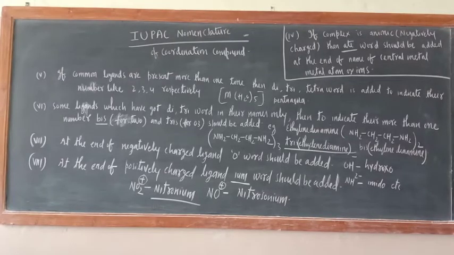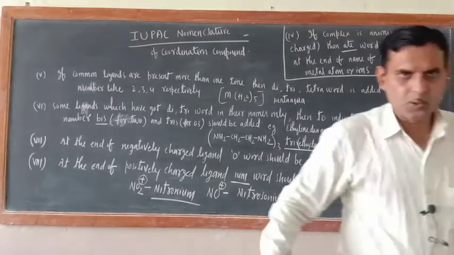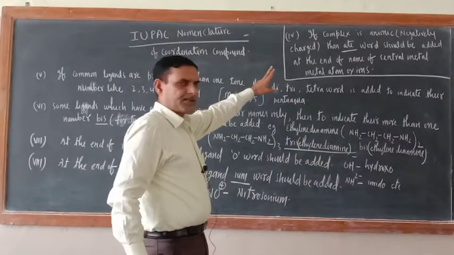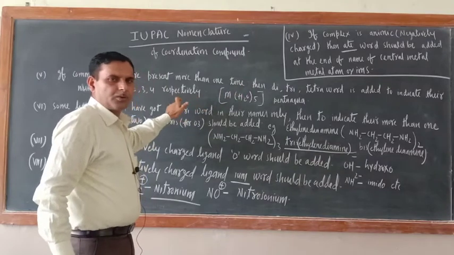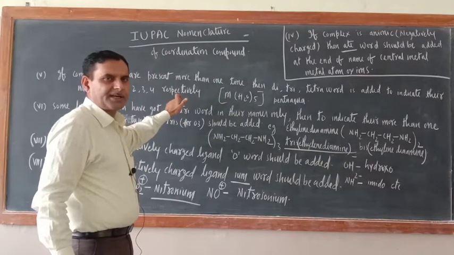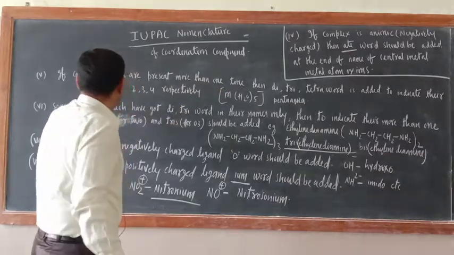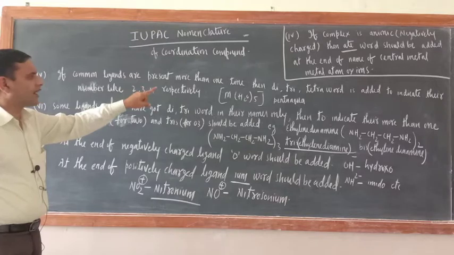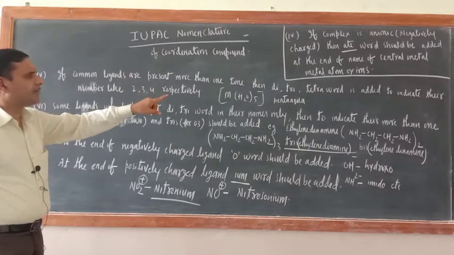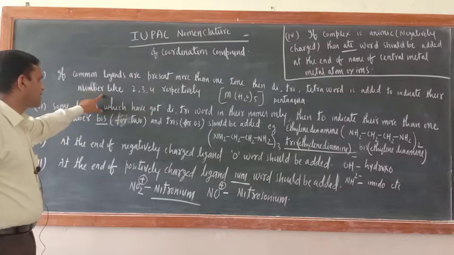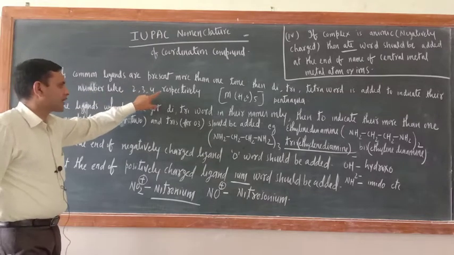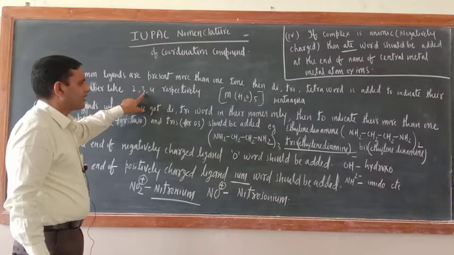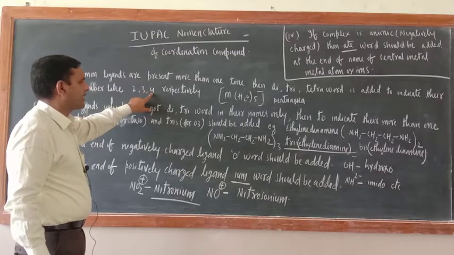So dear cadets, we'll complete the left-over rules and afterwards we'll give you the examples. So the 4th rule is that one. We are still in the rules for naming the coordination entity. So till 4 I have explained. Now this is the 5th one. If common ligands are present more than one time, then the words di, tri, tetra are added to indicate their numbers like 2, 3, 4 respectively.